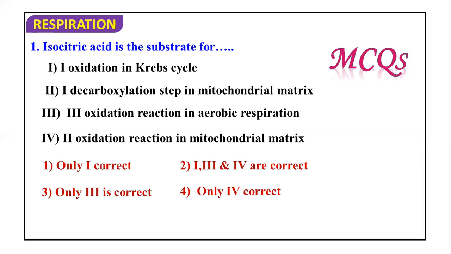Further, isocitric acid in the presence of isocitrate dehydrogenase undergoes dehydrogenation and NADH2 is synthesized, and oxalosuccinic acid is formed. So in this reaction, there is the first oxidation step in the Krebs cycle, obviously. Decarboxylation is not occurring in that particular step. Third oxidation is not occurring in that step. Second oxidation reaction is also not occurring in this step. So only one is correct.